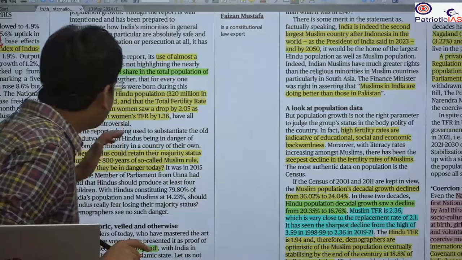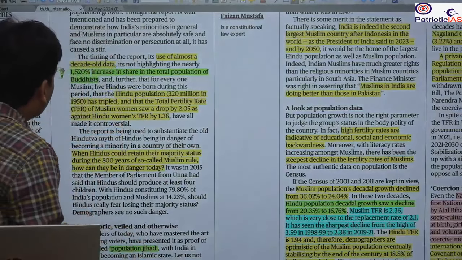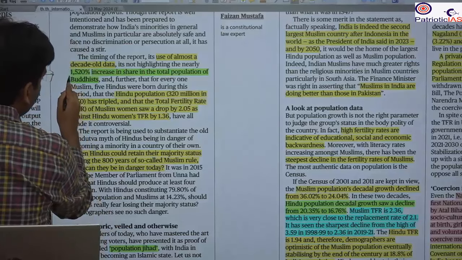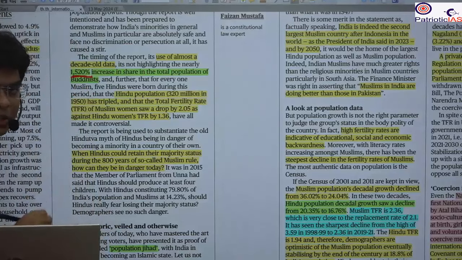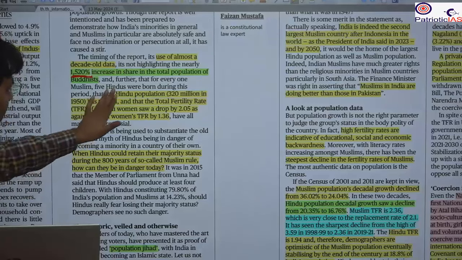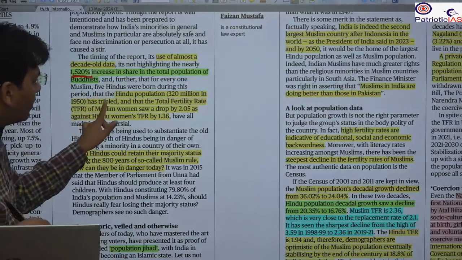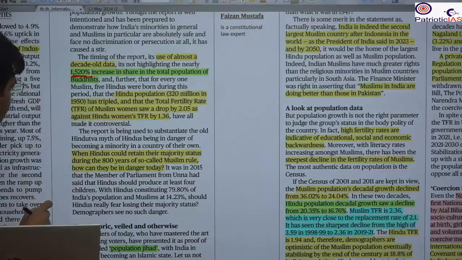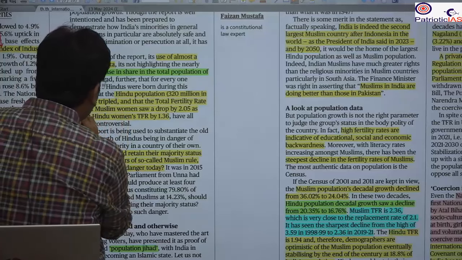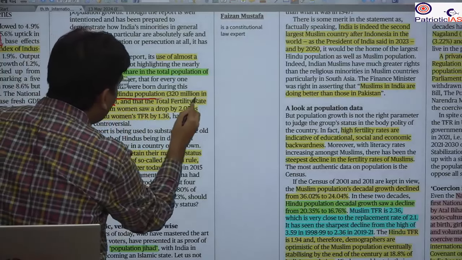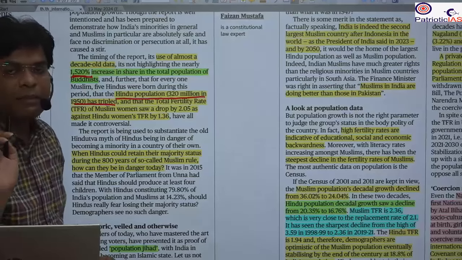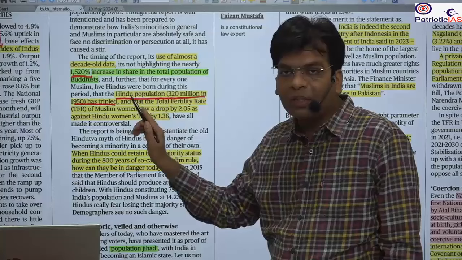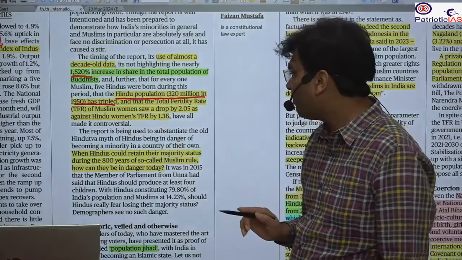For example, it shows that the highest population growth has been for the Buddhists, at 1520%, and the drop in the fertility rate of Muslims has been much more than that of Hindus. For example, the Hindu population has tripled since our independence. From 1950, the Hindu population has tripled, three times what it was at the time of independence.